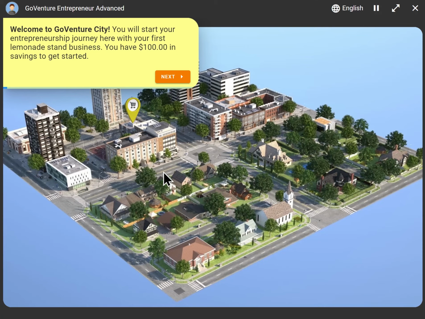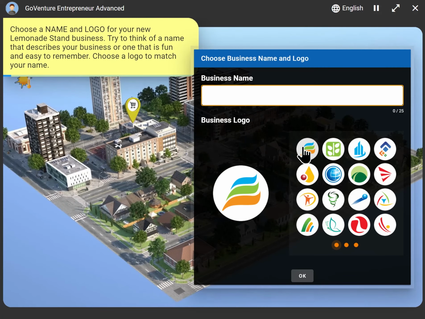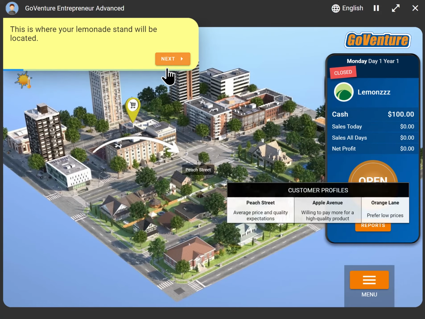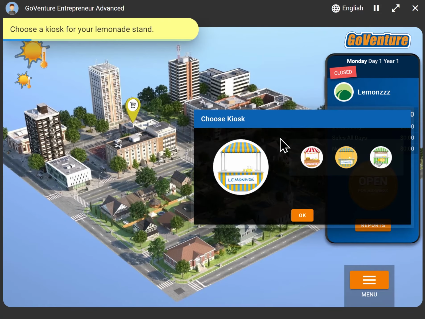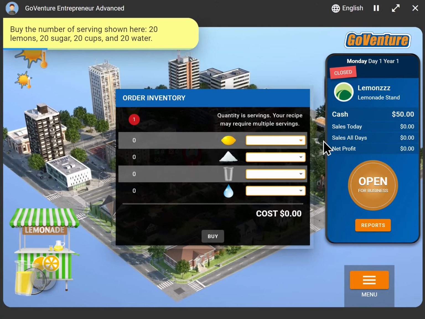The lemonade stand simulation is a great starting point because not only does it help you learn the fundamentals of business, but it also serves as a tutorial for the kiosk and full business. So when we start each level of business, we have a walkthrough tutorial that walks us through naming our business, choosing a logo for our business, and then following a variety of steps, which I'm going to go through very quickly here just to save us some time. So I'm going to choose a design for my kiosk. And we start off with a certain amount of cash we can see in our smartphone.